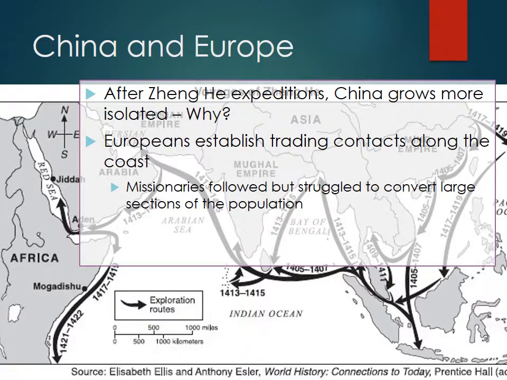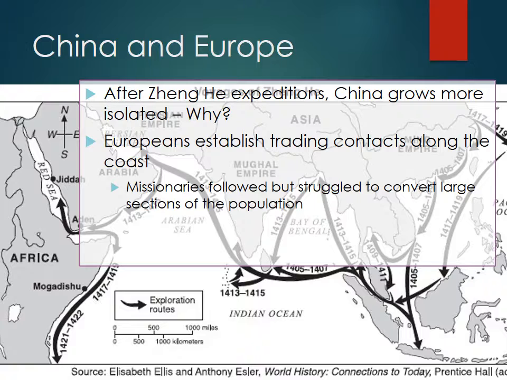Okay, so maybe I moved these slides around by accident, but not so much. So the relationship with China and Europe. So China floods its markets, has an economic collapse, and after Zheng He, China grows more isolated. Think about why that might be when you think about the influx of silver coming in, etc., and the DBQ.